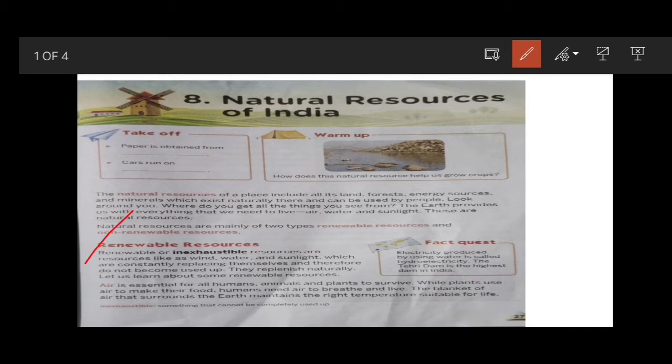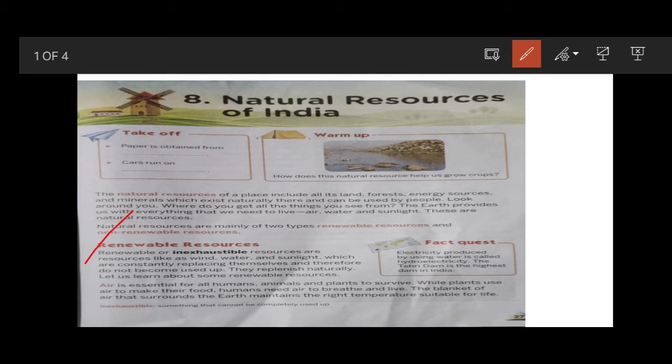Let us learn about some renewable resources. First of all we will learn about air. Air is one of the renewable resources. Air is a natural thing. Air is essential for all humans, animals and plants to survive.